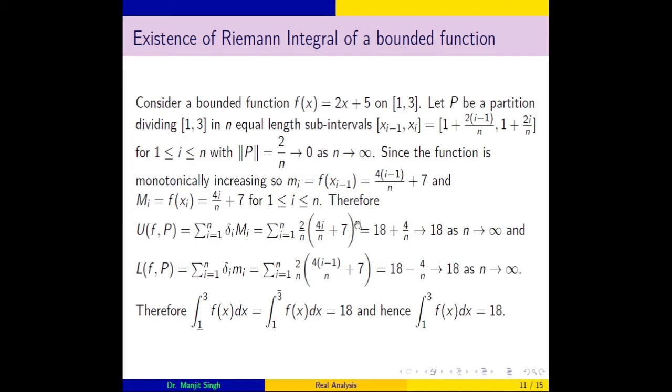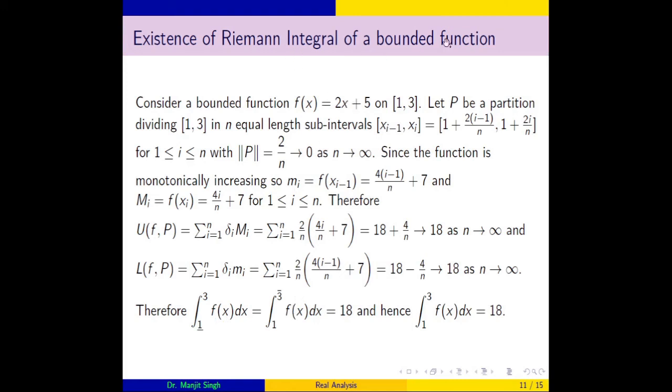So this example shows the idea of Riemann integration, a process in which the integral of a bounded function can be obtained using a partition and determining the greatest lower bound and least upper bound of the function within each subinterval of the partition, and after applying the limit we get the lower integral as well as the upper integral.